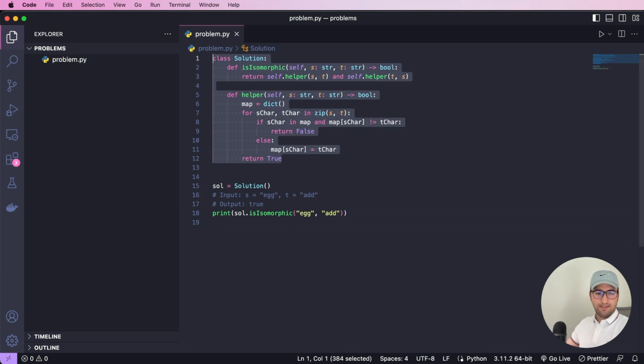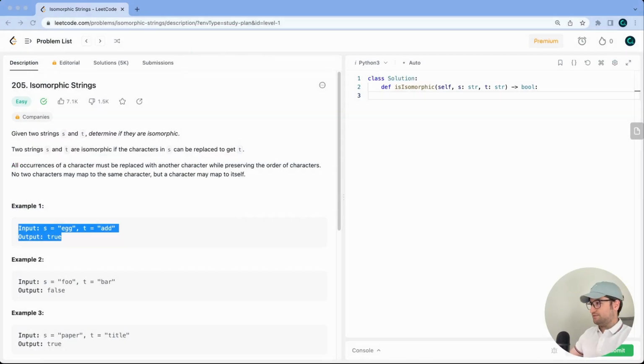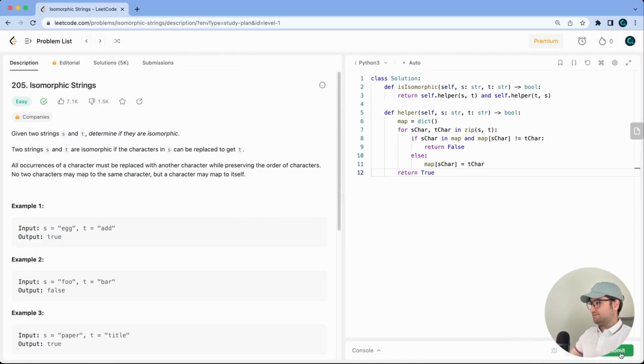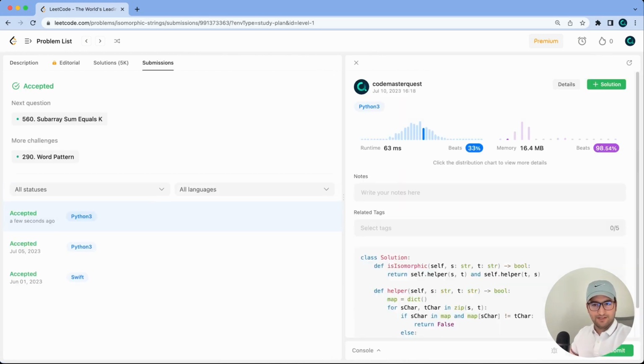And as the last job, let's submit this solution to LeetCode. Hit the submit button. And there we go. Here's the solution for this question.